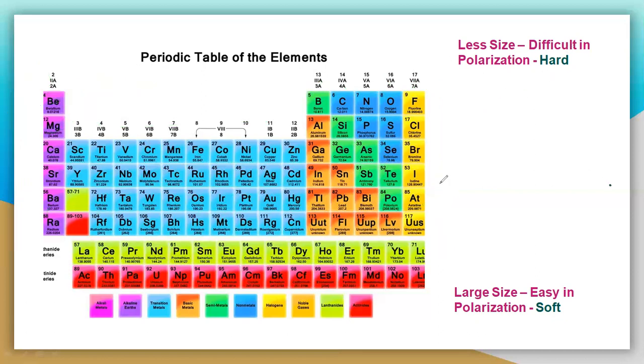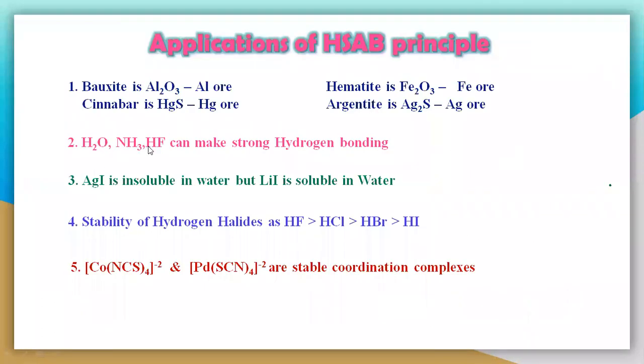So let us understand here. Let us take another example like H2O, NH3, HF. Why are they making hydrogen bonding? Because these three compounds have hydrogen as H plus. This hydrogen, you know, is a hard acid. Why is it a hard acid? Because the size is very less.